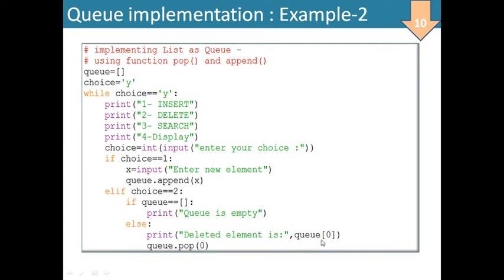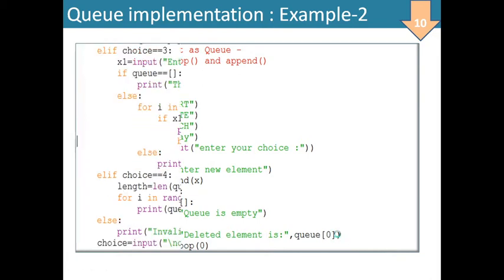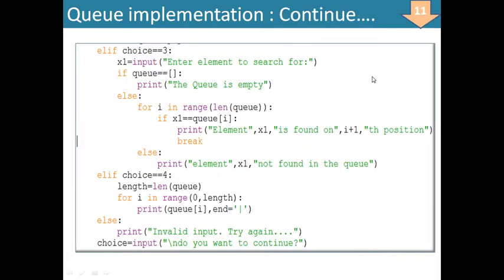This is just to display on the screen so that the user can understand which item is going to be deleted. After this, if you want to search any item from the list, enter the item to be searched for, x1. मान लीजिए मैं सर्च करना चाहता हूँ, और इसमें भी चेक करेंगे: if Q is empty, then you will write that the Q is empty. Otherwise, for i in range, len of Q.